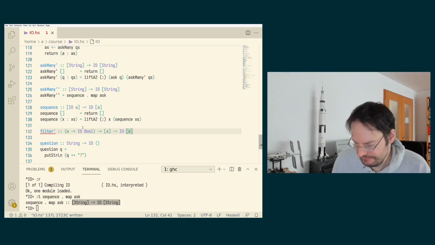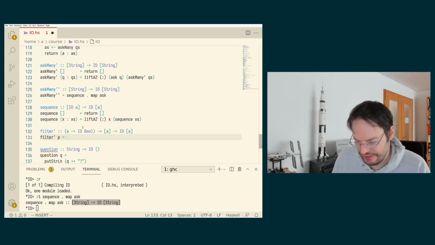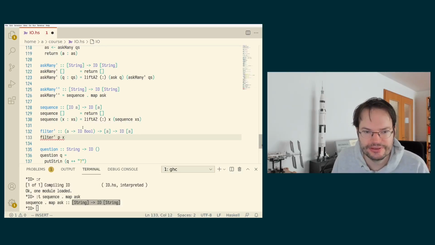And if we want to do this, then we can think, well, perhaps we can just start with filtering. If we have a predicate, perhaps we can just call filter p on the list.